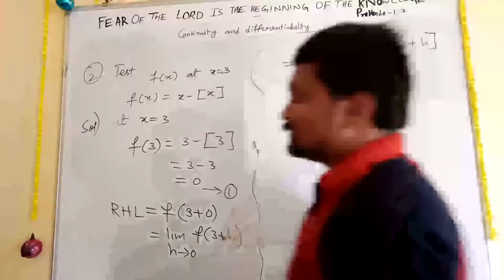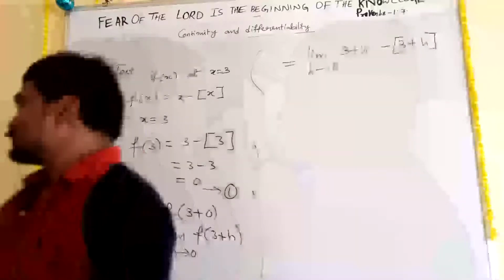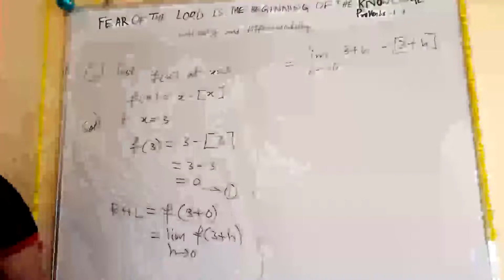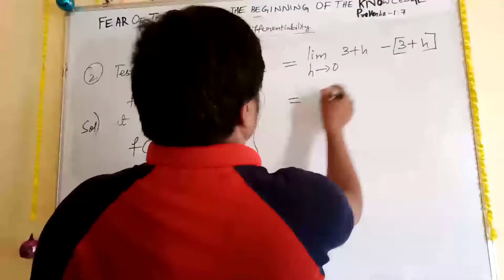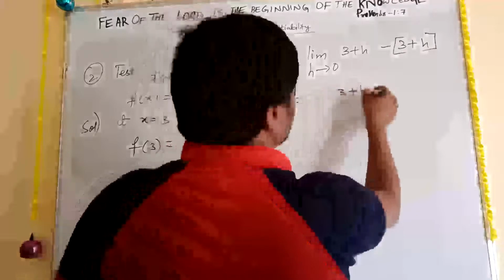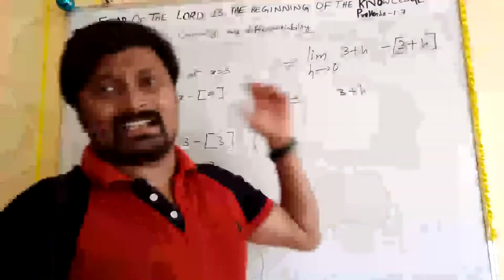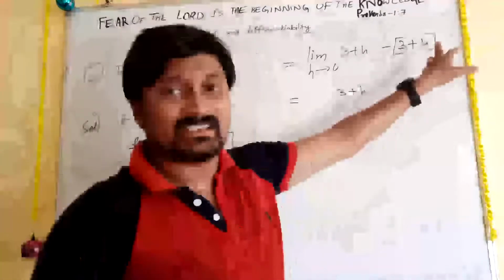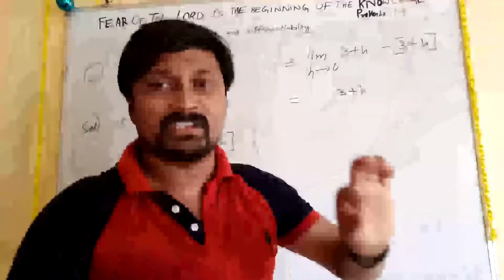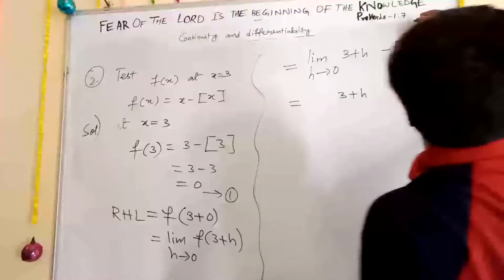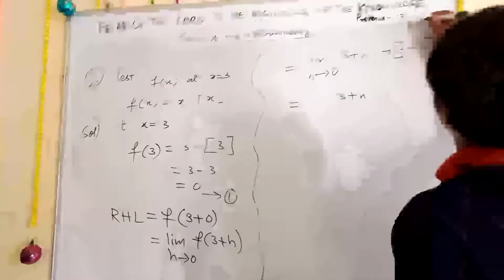So now observe carefully what I need to do in this place. We can write here it is 3 plus h. See, 3 added with some other number, this h will always be, remember, a very small number, that is 0.0012, 0.99 and so on. Okay.